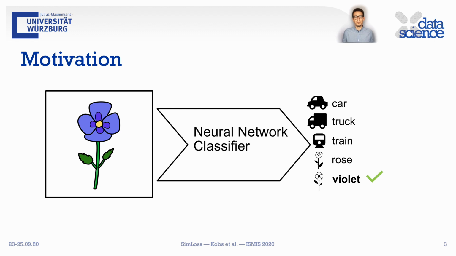But if it predicts car, truck or train, it is just the wrong prediction, as these classes are not at all similar to violet. However, if the classifier predicts rose, it is still the wrong class, but the mistake is less severe than predicting car, truck or train, since a rose is a flower, such as the violet. We can see that there are classes that are more similar to each other than to other classes.